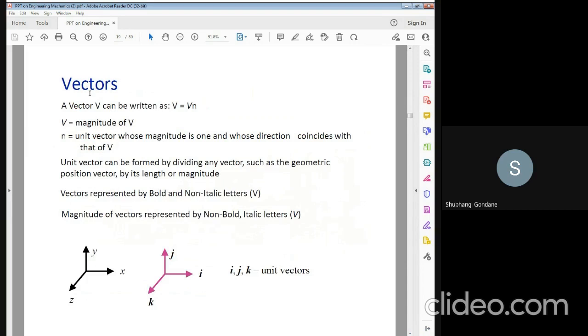What are vectors? A vector can be written as V is equal to V n, where V is the magnitude and n is the unit vector. With respect to this, there is a geometrical position of the vector related to its length or magnitude. The vector is represented by a bold, non-italic letter V, and the magnitude of the vector is represented by the non-bold italic letter V.